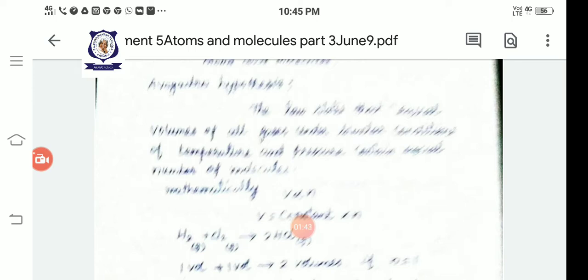For example, consider equal volumes of all gases, either hydrogen or oxygen, helium, anything else; they contain an equal number of molecules. This hypothesis was proposed by Avogadro, so it is called Avogadro's hypothesis. Mathematically we can prove this. V is proportional to N, where N means number of molecules and V is volume. So, in 1 volume of gas, for example, there are N molecules, and in 2 volumes of gases, 2 into N molecules, like that.